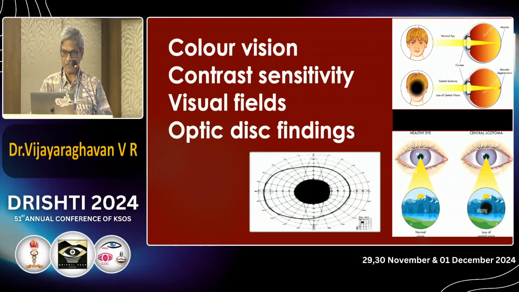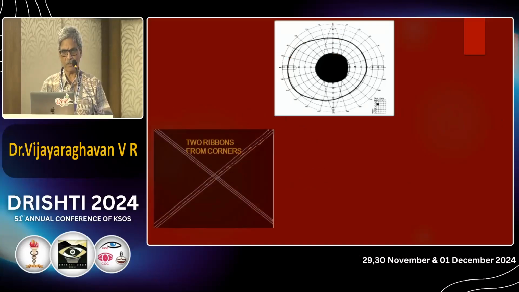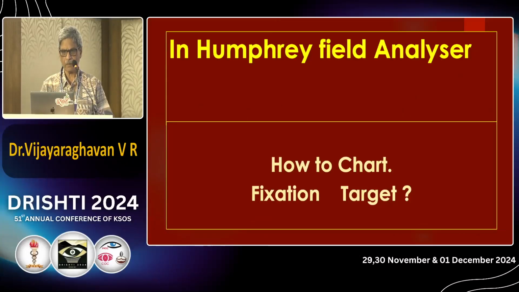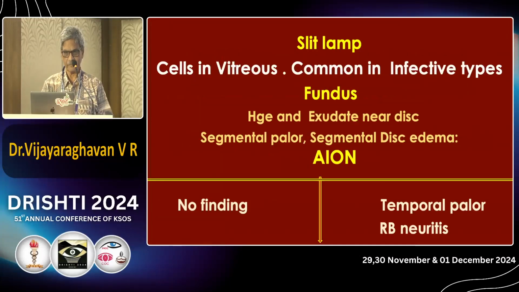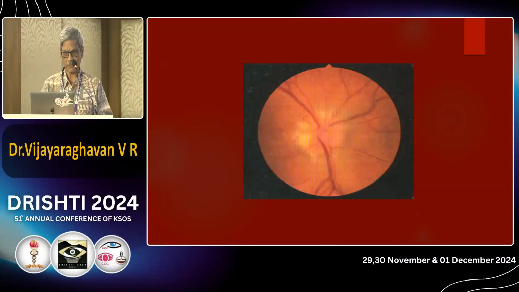Of course, the Jerem screen we are not using nowadays. So no problem. Understand now? I told you already about the fixation target. Whenever you have a children problem, bilateral optic neuritis means always you are dealing with infections. Never forget that. On slit lamp, you have to see for cells in the vitreous. Then fundus: hemorrhage and exudation near the optic disc may be there in a case of optic neuritis. AION, Dr. Saravanan already told about temporal pallor and all, may be there in AION. Understand now? The disc is hyperemic, and the margins are similar to papilledema.